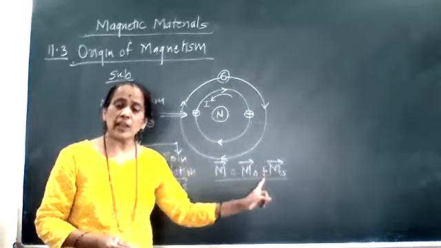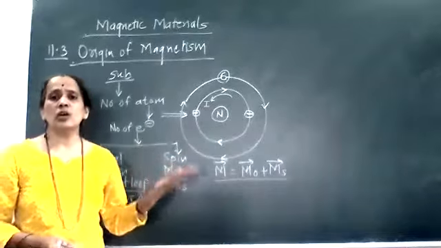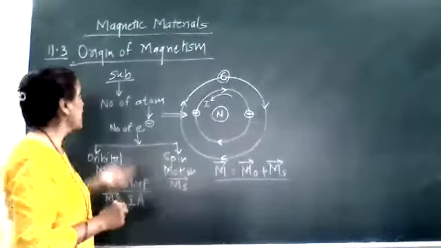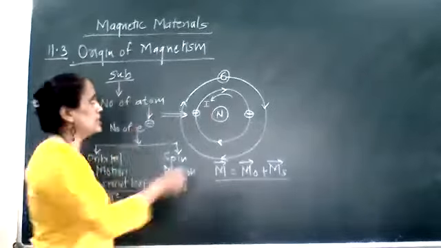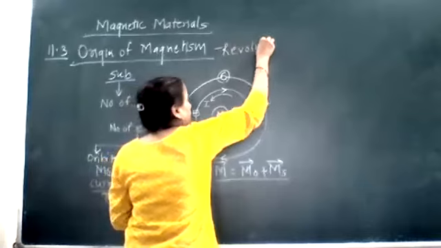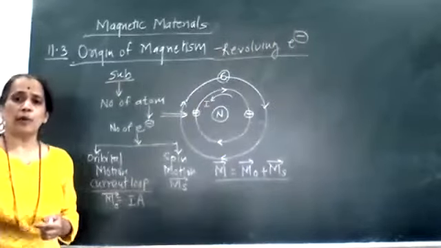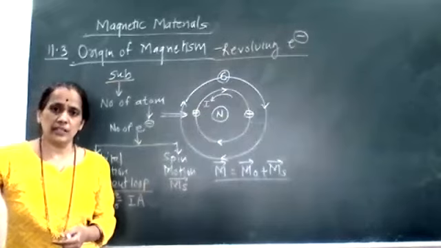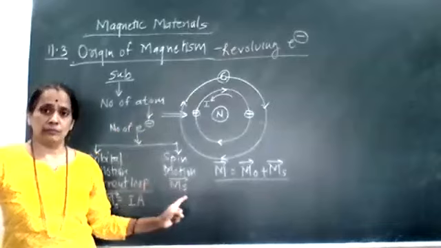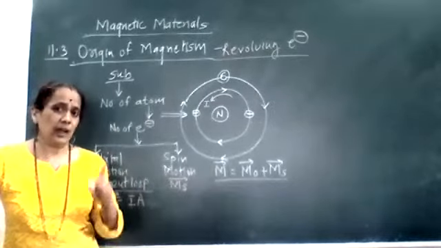And these two magnetic moments give rise to a property which is called magnetism. So in short, the origin of magnetism is nothing but your revolving electron. The revolving electron is responsible for producing the property called magnetism. Clear? So here is your 2 mark question: explain the origin of magnetism. I will again repeat.